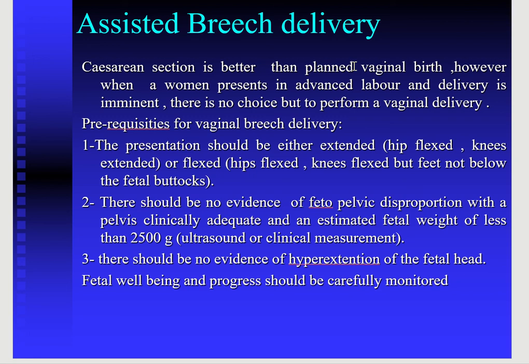The progress of labor is normal because it fills the pelvis properly, so there is rapid progress of labor, and labor advances as in a normal labor. So we have to deliver the fetus, but what are the prerequisites for vaginal breech delivery that we have to confirm before doing the assisted breech delivery?